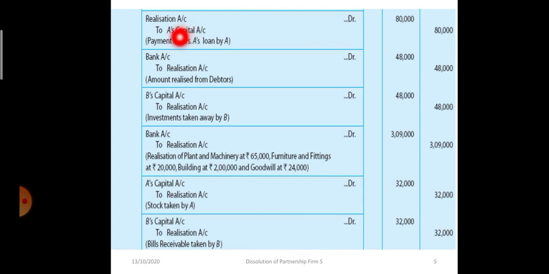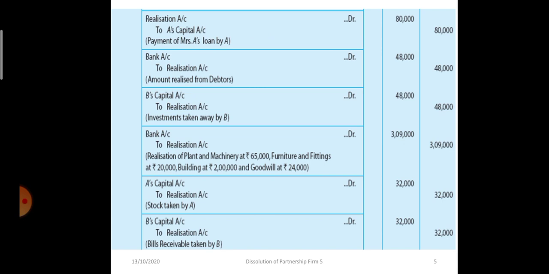Realization account debit to A's capital 80,000 rupees. Is it clear to you all? Realization account debit to A's capital, because A is taking over the liability, payment of A's loan, and since Mrs. A's loan has been closed by transferring to realization account. So when that loan is taken over by A, the journal entry will be realization account debit to A's capital.